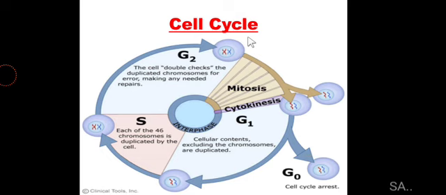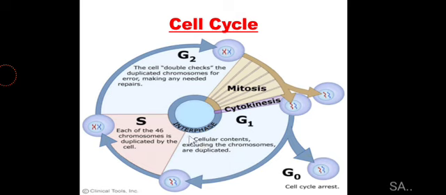So the cell cycle is basically the sequence or series of changes which occurs during two consecutive cell divisions. As you can see here, this cell is undergoing the cell cycle and multiple changes are happening, and then the cycle is completing. Now this cycle consists of two phases.